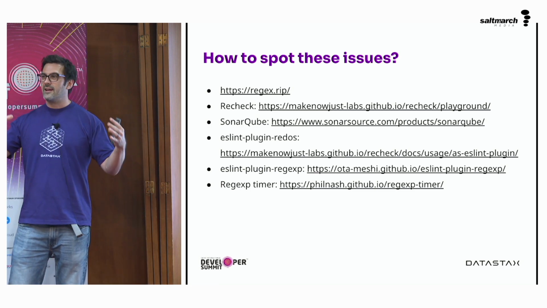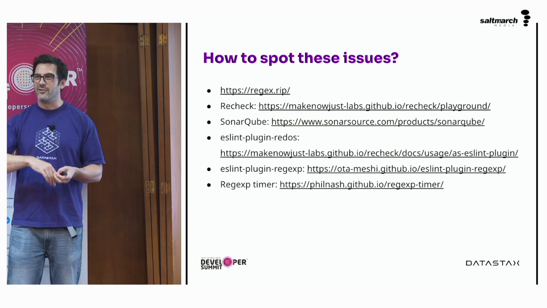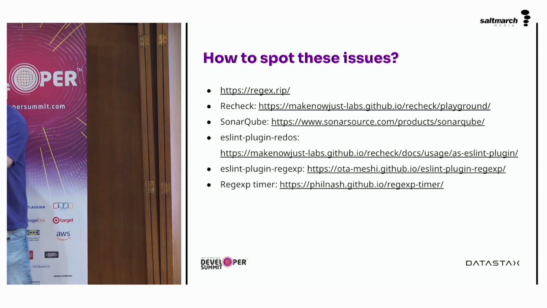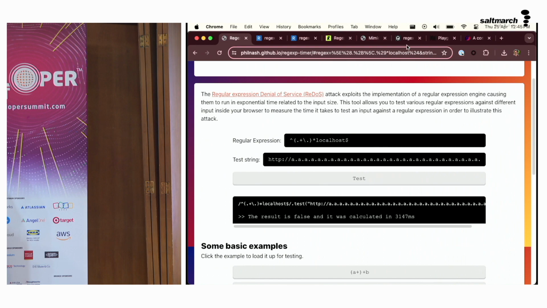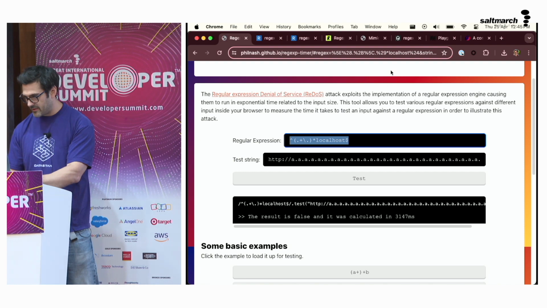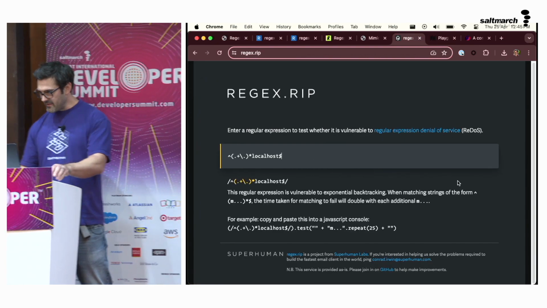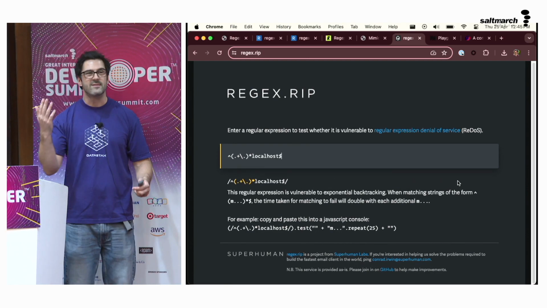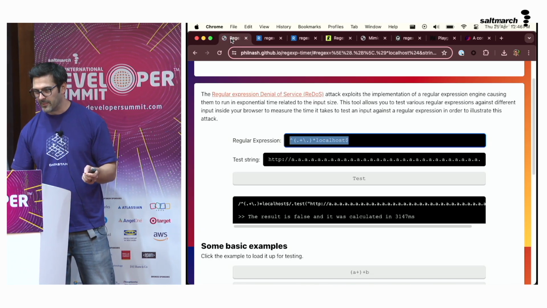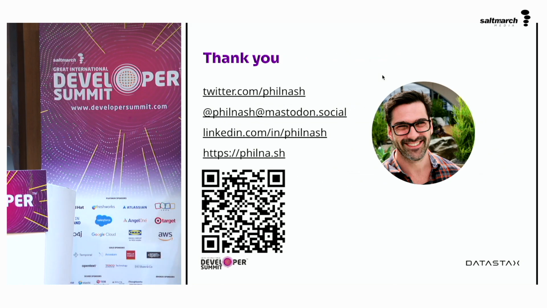Superhuman, when they found they'd introduced catastrophic backtracking into their application, went on to do a big deep dive on how to find these issues and wrote a website called regex.rip. I think I have that up. Yeah, there it is. If you put in the Node.js one, for example, it can find some, if not all, of the issues. This one has picked up that it is vulnerable to exponential backtracking, and it tells you why. Really nice tool. None of these tools are necessarily 100%, but they're better than nothing.